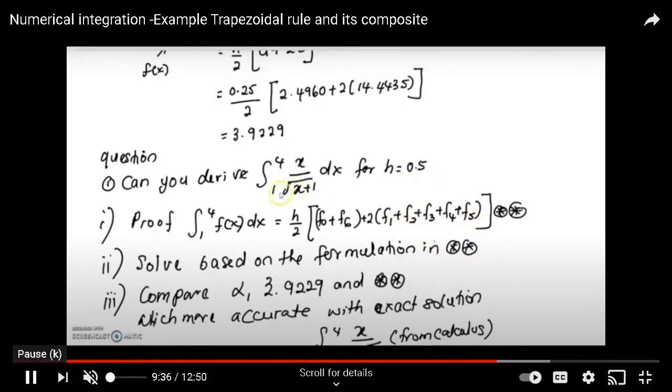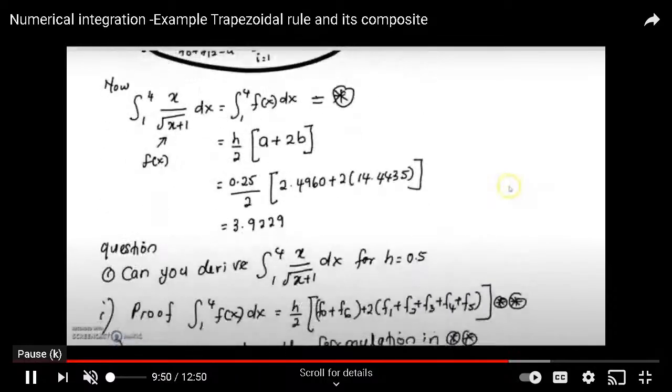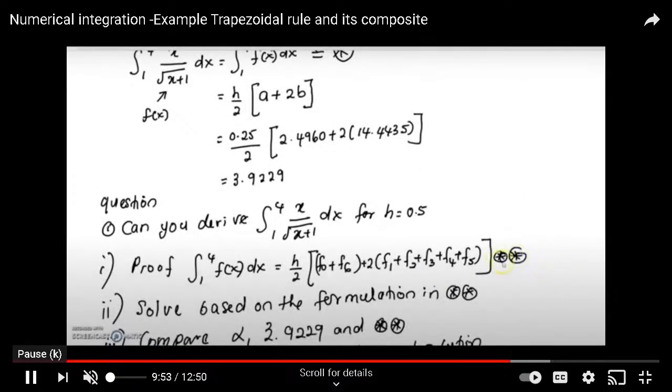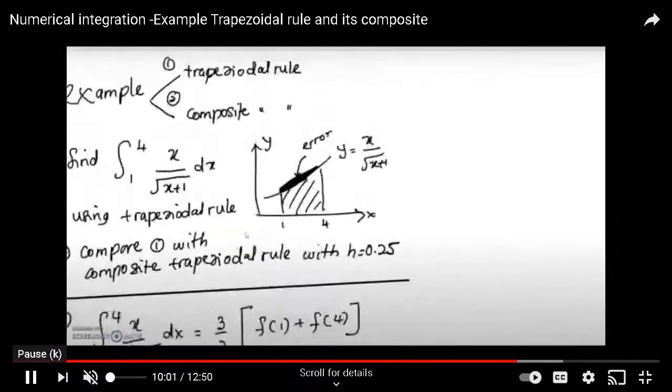So meaning that I need to apply the composite trapezoidal rule for F0 up to F6. Okay, 0.5, and then 1.0, 1.5, and then 2.0, and then 2.5, 3.0, 3.5, 4.0.